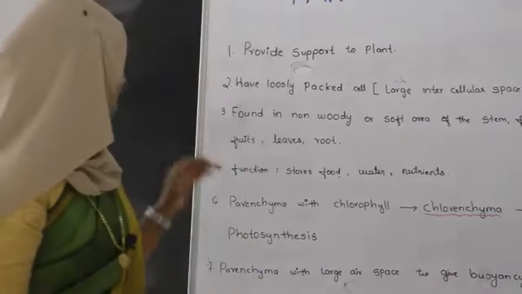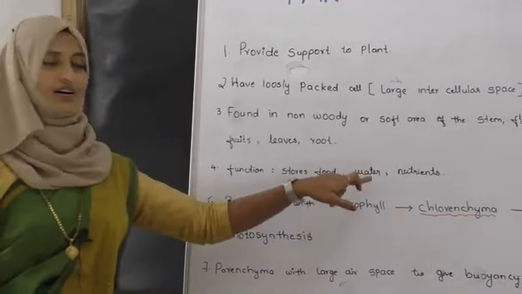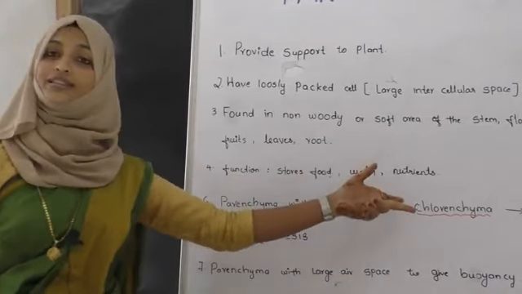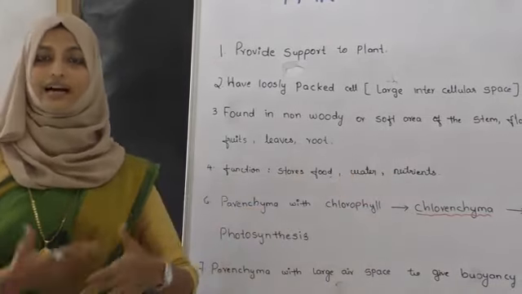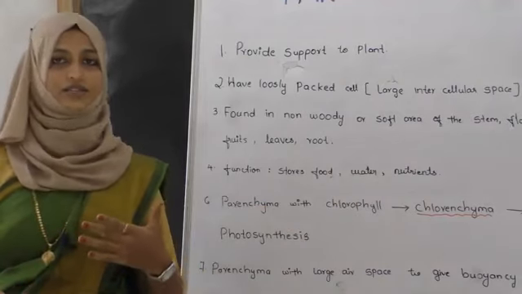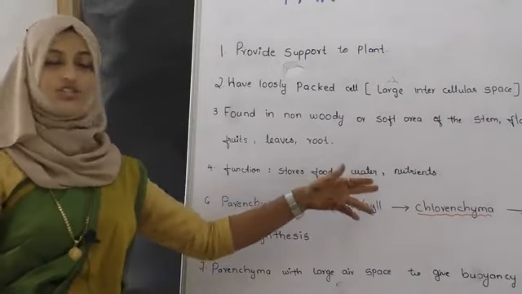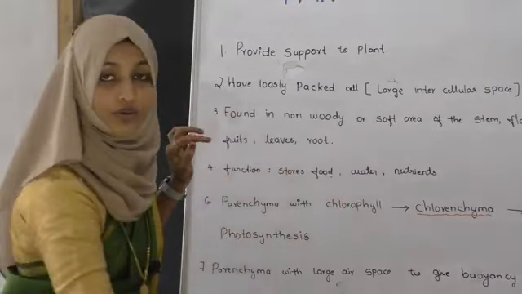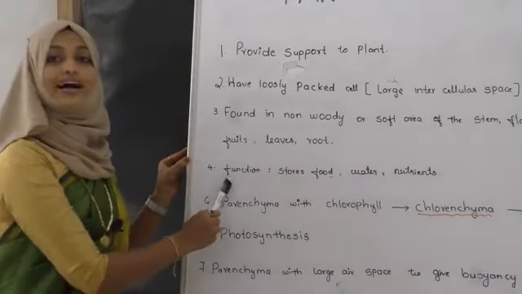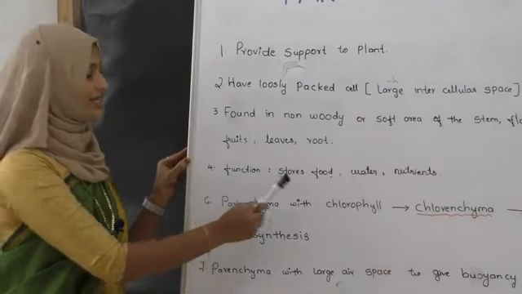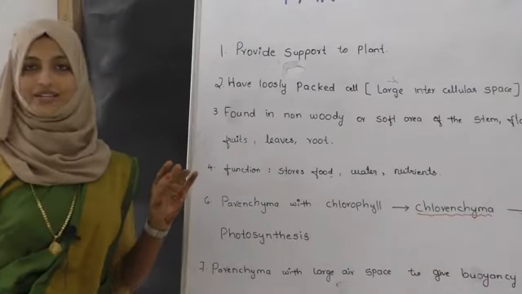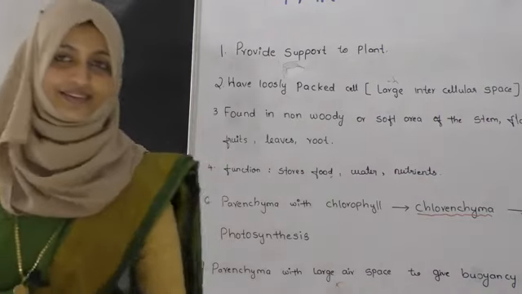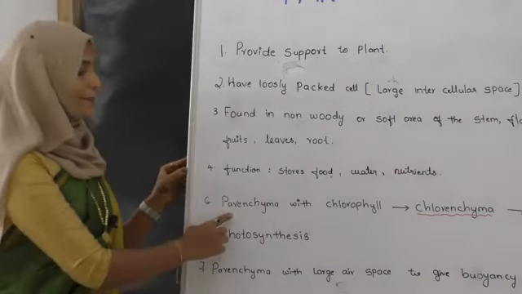Next, water. All the parts of the body are storing water and nutrients. Nutrients like carbohydrates, cellulose, all those things are going to be stored in the parenchyma. That is the main function. So keep it in your mind. Function is very, very important. That is, it stores food, water and nutrients.